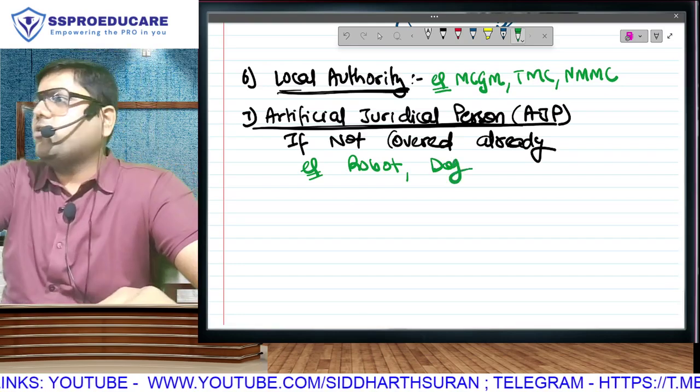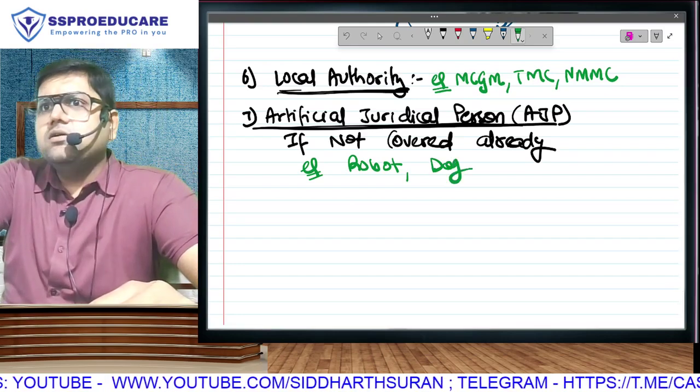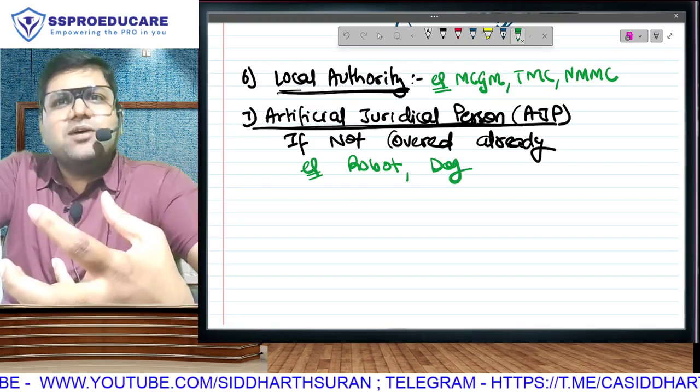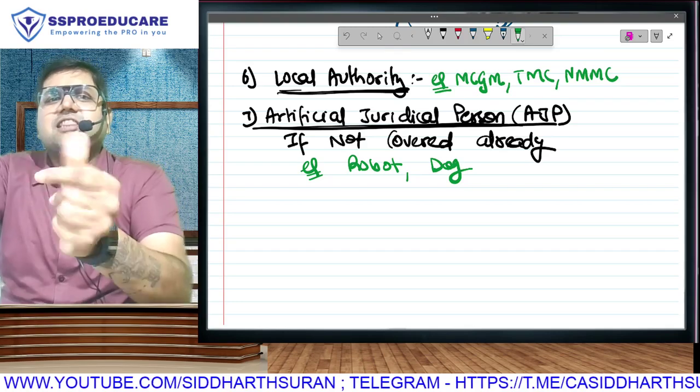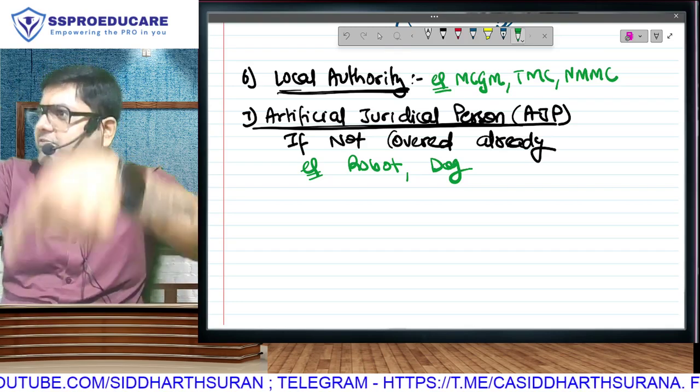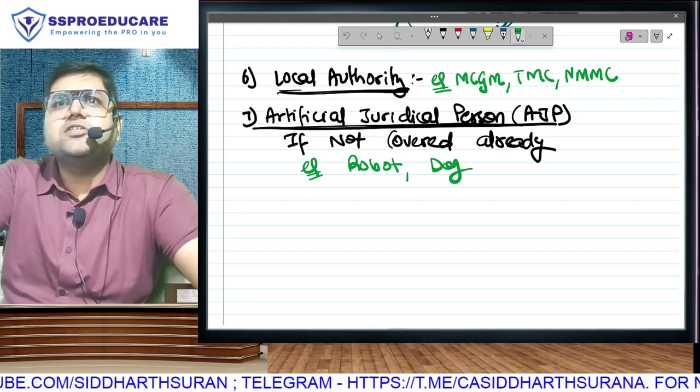The dog. Can your dog run a race? Participate in any other sport also? Win some income out of it? Then it is liable to pay tax. Your dog is not an individual, HUF, company, or AOP, but will fall in the last point. That is artificial juridical person.